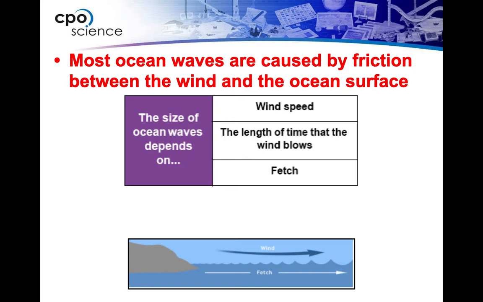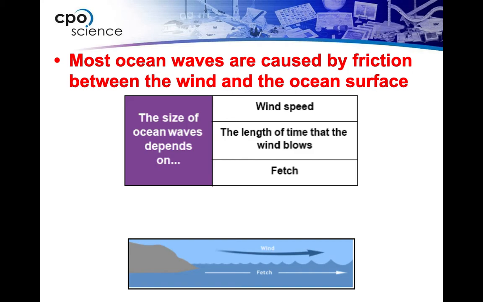Now, when I look at what depends on the size of the ocean waves, because we know that we have waves that are bigger and we have waves that are smaller, it is these three factors that affect ocean waves. Wind speed, so how fast the wind is blowing. The faster the wind, the stronger the waves. How much time has the wind been blowing for? Wind blowing for 4 hours is going to produce a larger wave than wind blowing for just an hour.